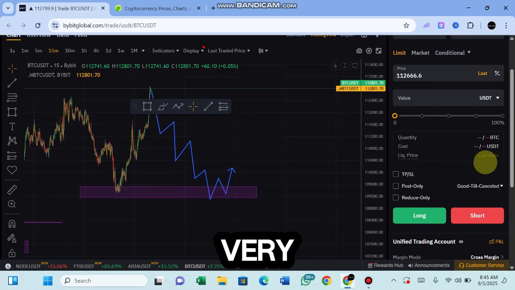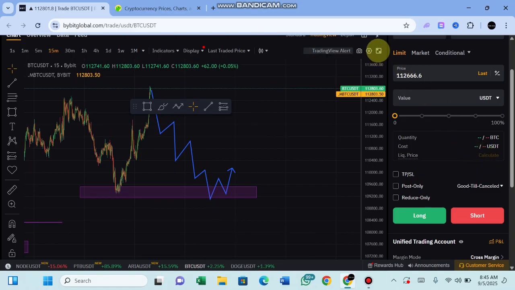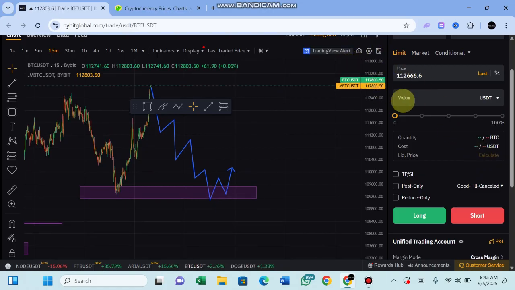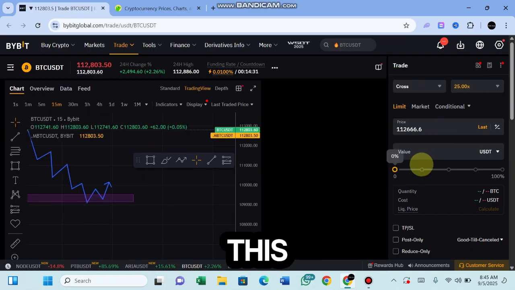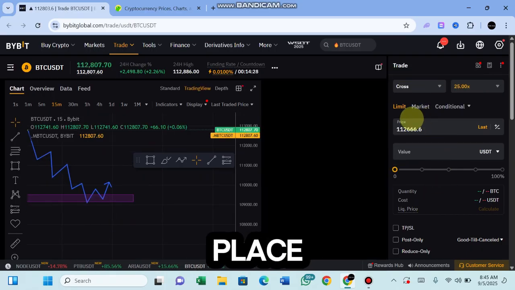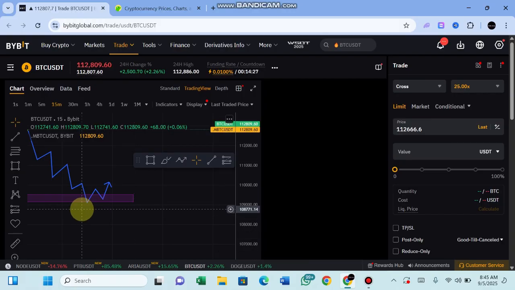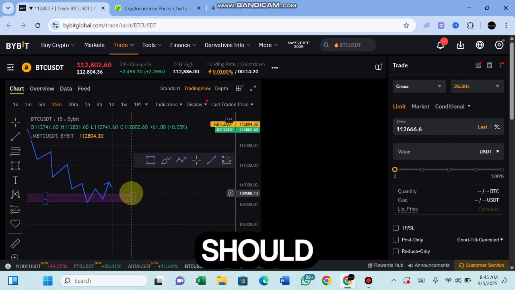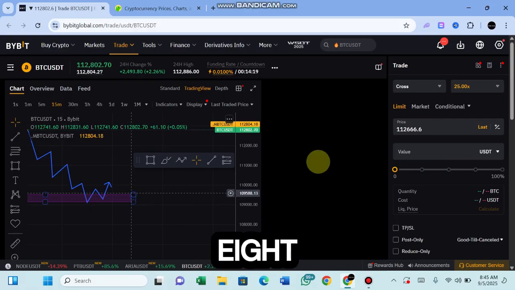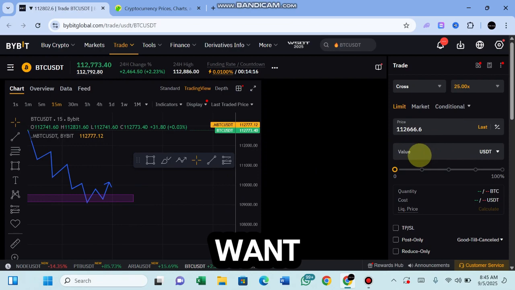Placing our trade is very simple. Let me expand this. What you do is simply come to this place and put in a limit order at this particular price. The price will be 109,588. Then you can set the amount you want to use, set your leverage and all those things.